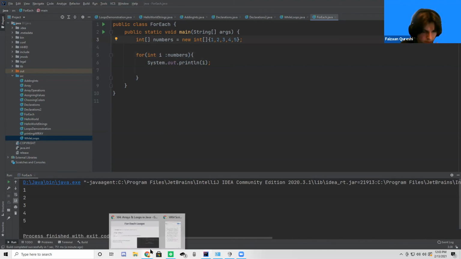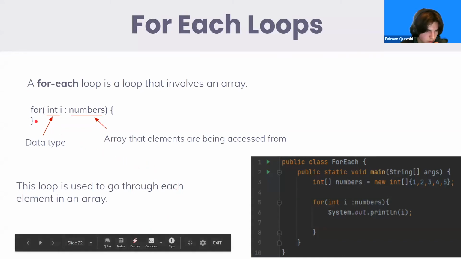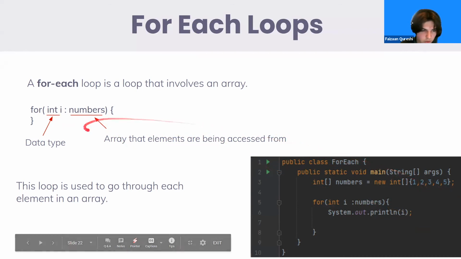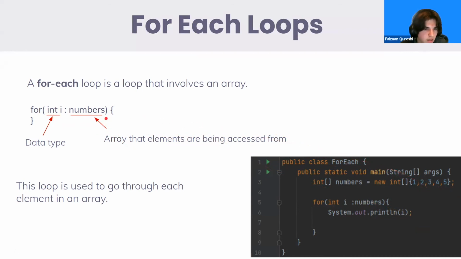I'm going to go back to the slides just to show everyone the syntax. So we have our data type and the array that the elements are being accessed from. And it's just going to keep going through this array. Each time it goes through the loop, I is going to be set to the value of the element in the array. So when it first goes through, it's going to be set to the first value in the array. When it goes through again, the second value. When it goes again, the third value. And it's going to continue that until it's gone through every value in the array. Does that make sense? I just want to see a thumbs up or type yes in the chat.